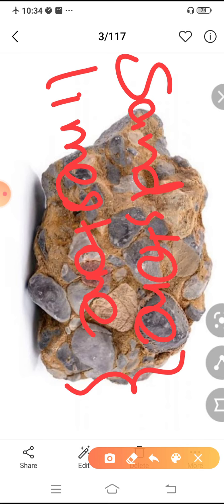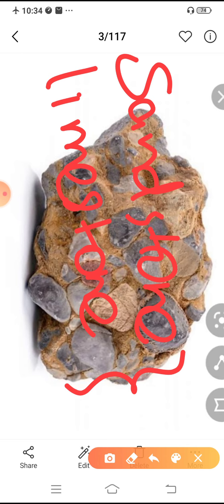It is very common. Sedimentary rocks have another important peculiarity: they are formed from different types of sediments. When these sediments are carried from one place to another, they can also have some remains of plants and animals with them.